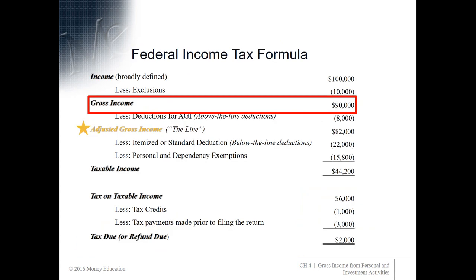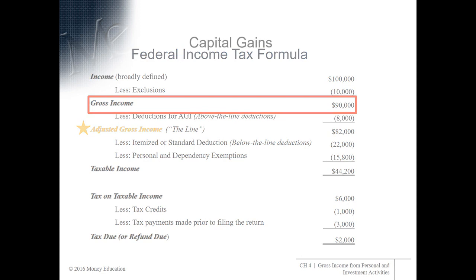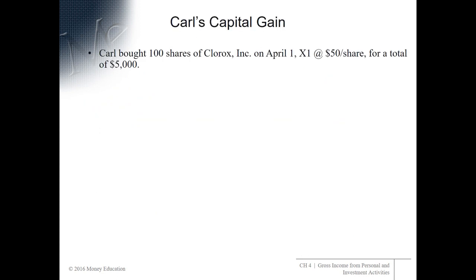Okay, so we're talking about personal investment income in this chapter, and that means gross income. So gross income is the income that you are actually going to report as income on your Form 1040. Let's talk first about what we mean by capital gains, capital gain income.